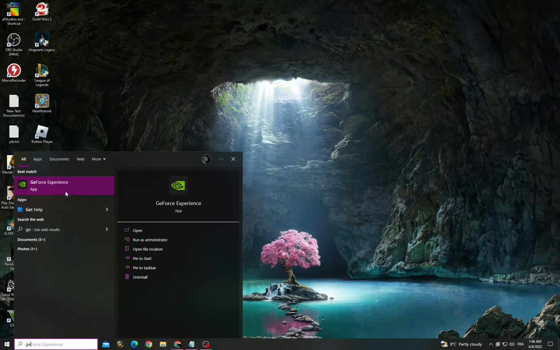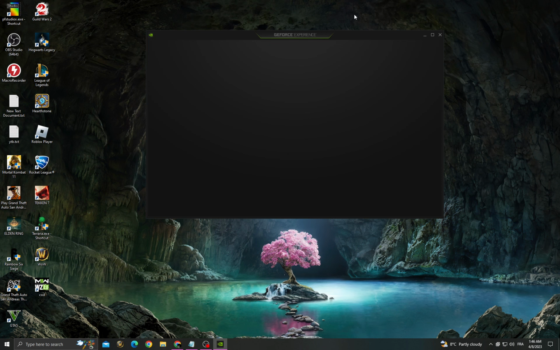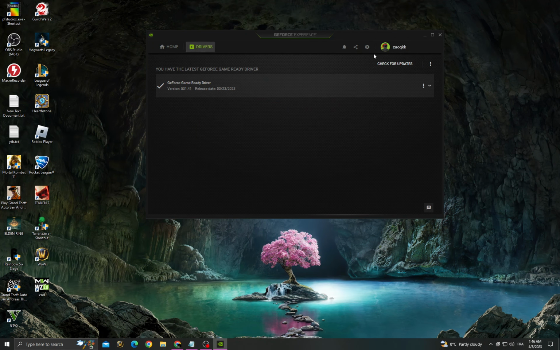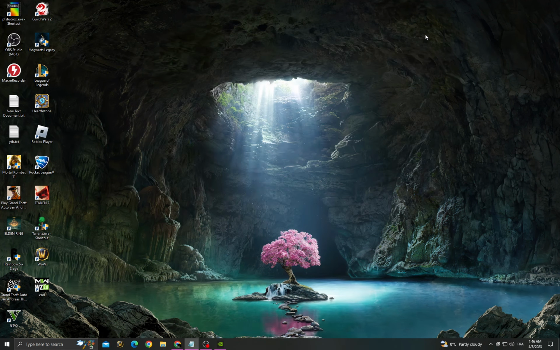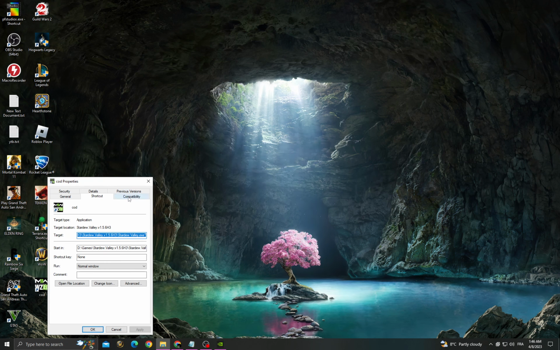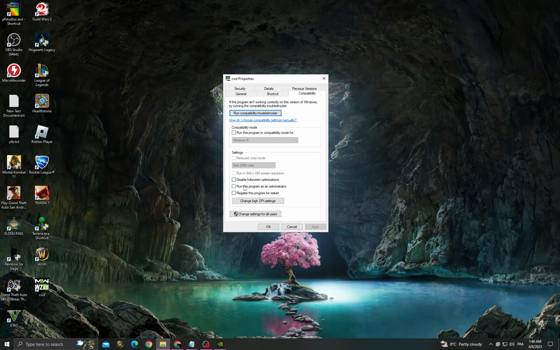Then go to GeForce Experience, go to drivers, make sure you have the latest update, and after that right click on Call of Duty, then properties, compatibility, and enable those three options. Select Windows 8, click apply and OK, and that's it.